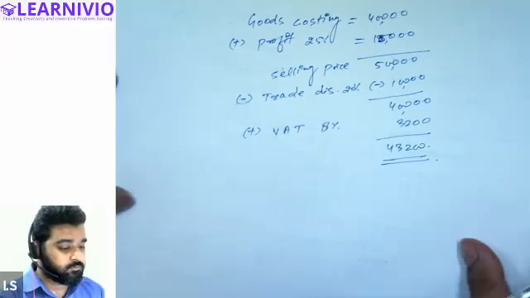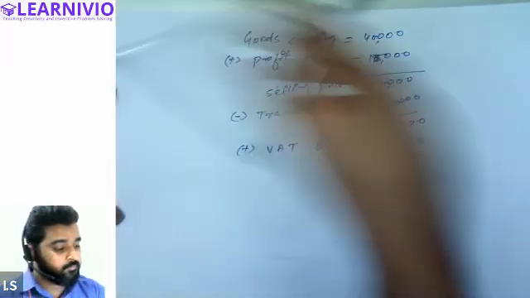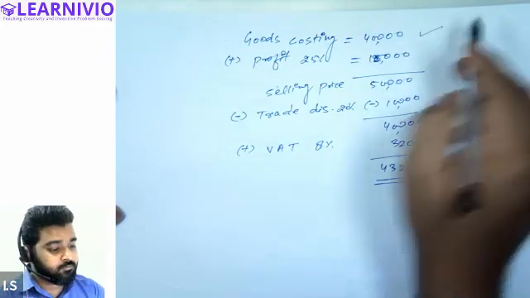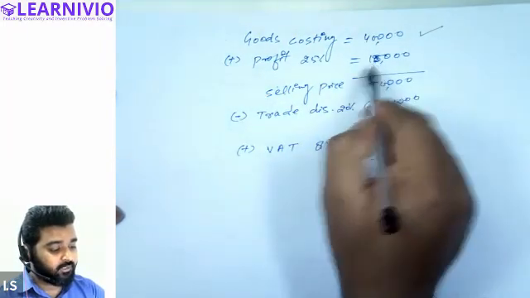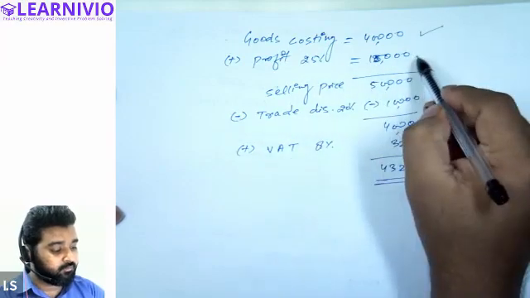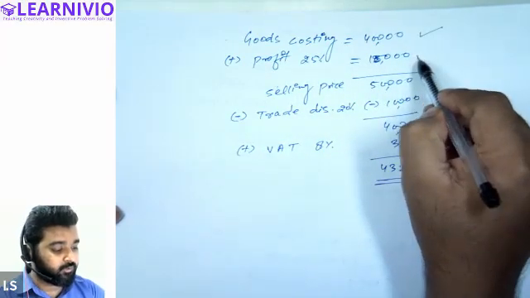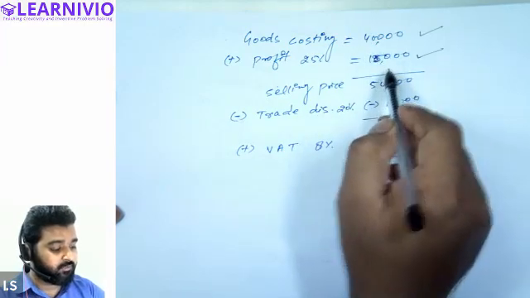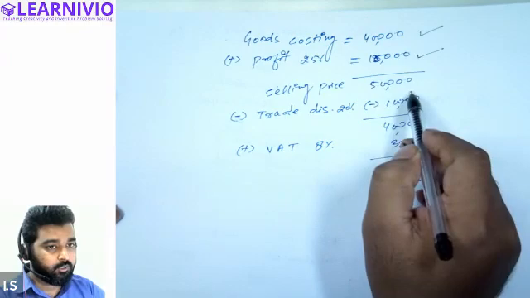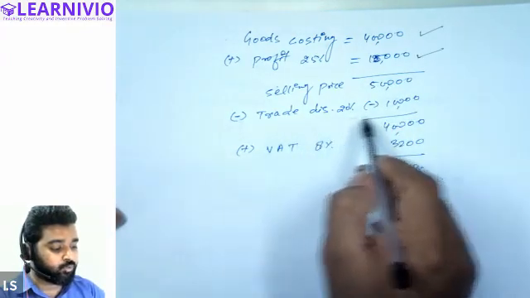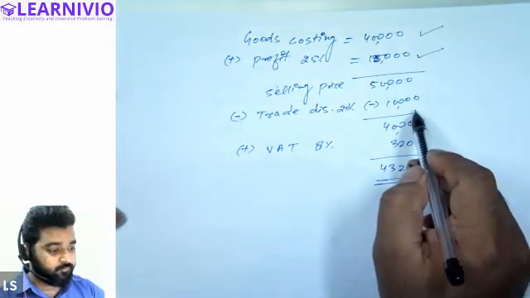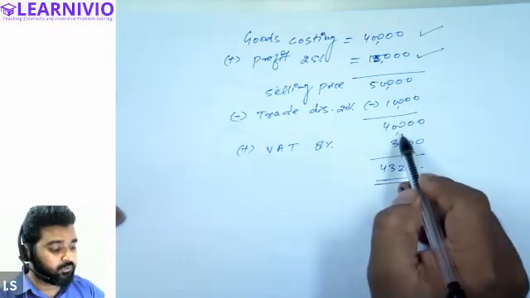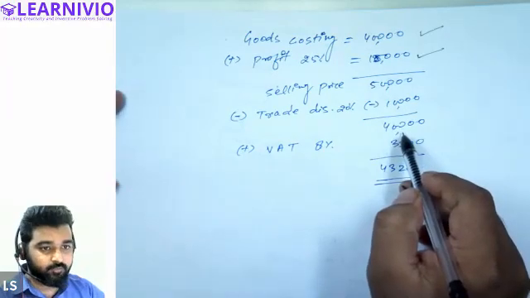So see, Halima, pay attention. Goods that we have sold to the customer cost rupees 40,000, right? In this 40,000, we are adding 25% as our profit. 25% of 40,000 will be 10,000. So the final selling price will be 50,000. Now we are also allowing a 20% discount to the customer, which is 10,000. 20% of 50,000 will be 10,000. Now the final selling price to the customer is 40,000.